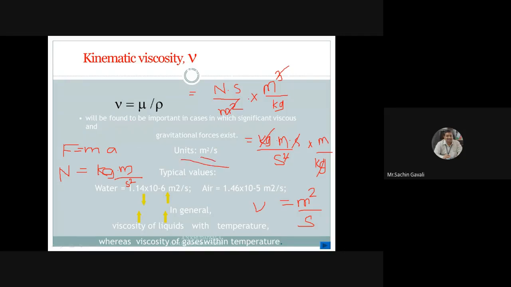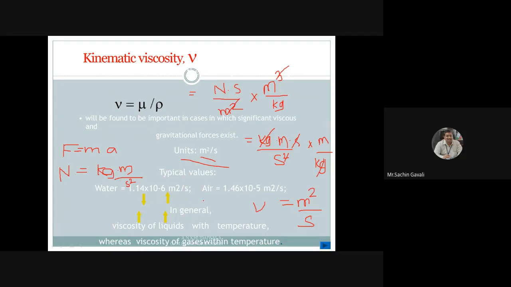So we applied the unit of dynamic viscosity divided by density, and since Newton is a secondary unit, we converted it into primary units and got the unit of kinematic viscosity as meter square per second. In CGS, the unit will be centimeter square per second.